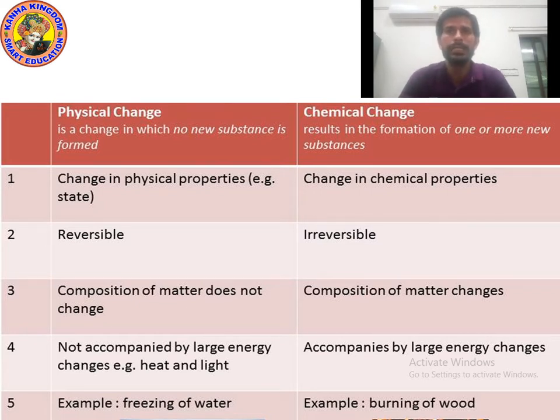Next, not accompanied by large energy change, heat and light. Okay, not accompanied by large energy change, meaning large energy is not involved in the change. And chemical changes are accompanied by large energy changes. Yes, energy can change. Energy can either evolve or be absorbed, meaning heat energy can either be absorbed or evolved during chemical changes. Example of physical change: freezing of water. Example of chemical change: burning of wood. Please write down. I am giving you 10 seconds.